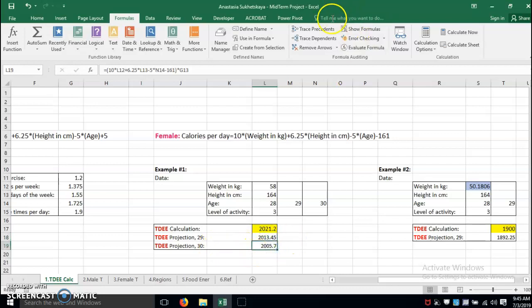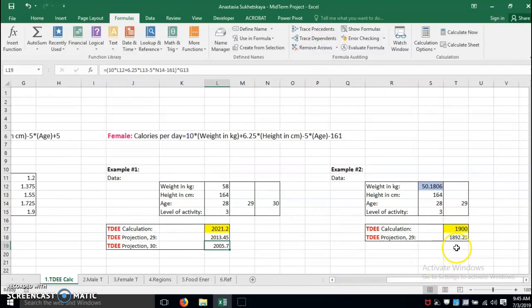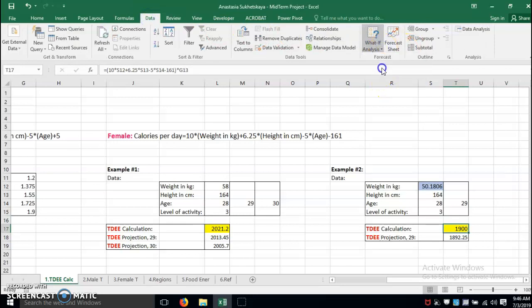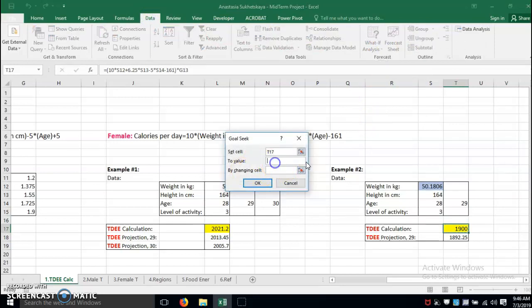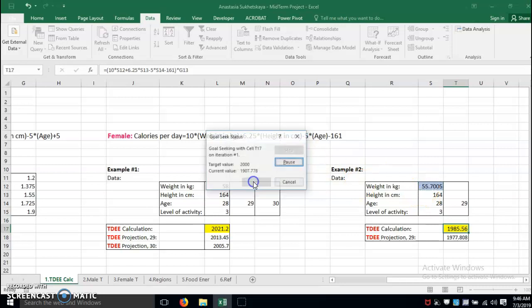As well as for 30 years old, I used a projection. I just adjusted for the age of 30, and it's 2005 calories only. Then I decided to see, let's say, if I consume only 2000 calories, I use the Goal Sick formula. I like this formula. It's very beneficial to use in this case. So let's see, if I consume 2000 calories, interesting, how much will I weigh then.